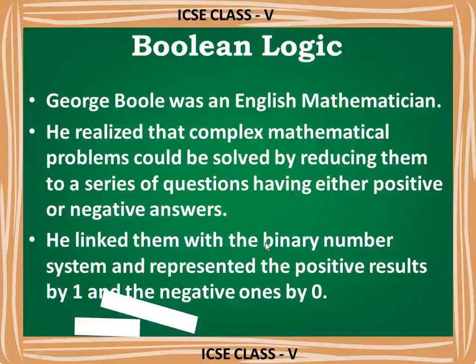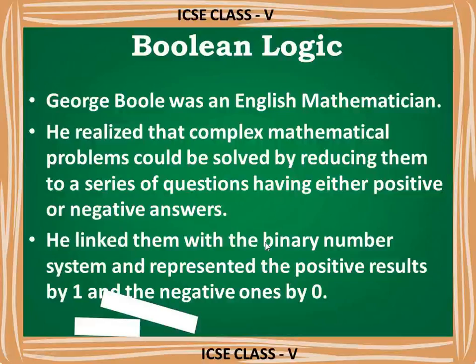He linked them with the binary number system and represented the positive results by 1 and the negative ones by 0. The binary number system consists of only 2 digits, 0 and 1, so whenever we get a positive result he represented it as 1, and whenever we get a negative result it is represented as 0.